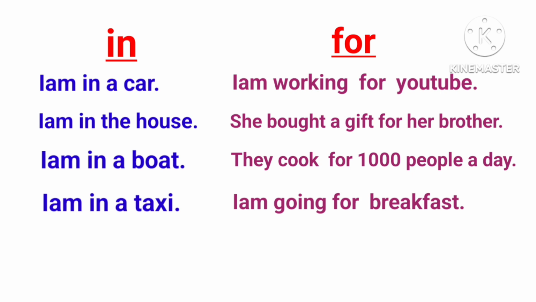So here, when you are traveling by boat, the means of transport is different. I am in a boat, you should use. If you are traveling by taxi, then you should say I am in a taxi, not I am on the taxi. So here: I am in a car, I am in the house, I am in a boat, I am in a taxi. This in is showing the exact location of you, where you are at that present point of time when someone asked you or someone called you. So you need to answer in this way.